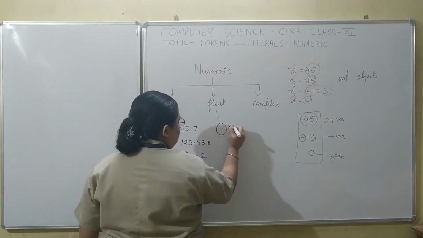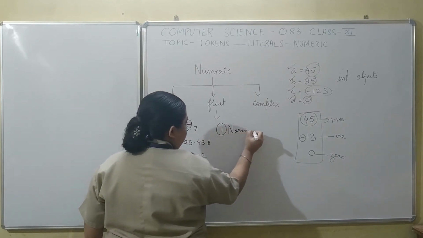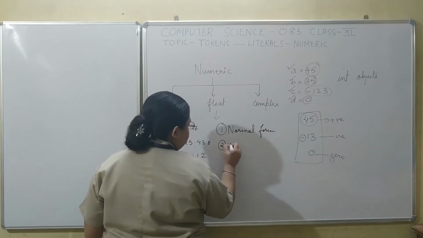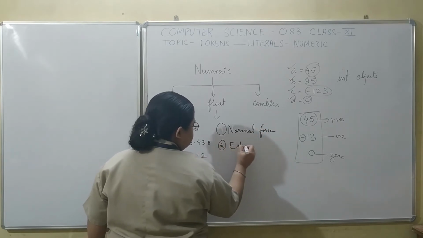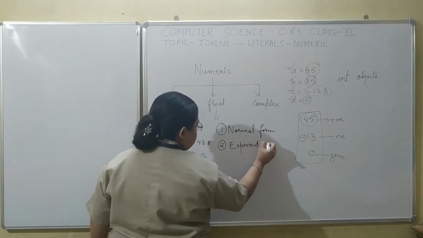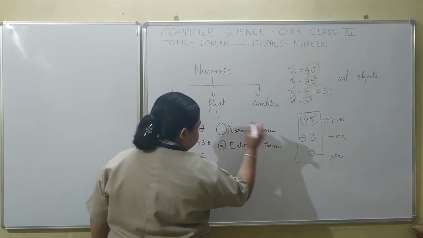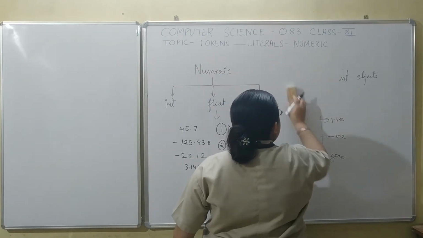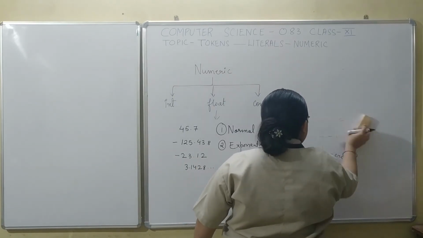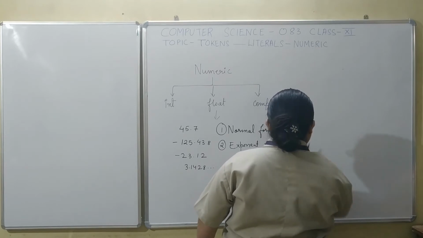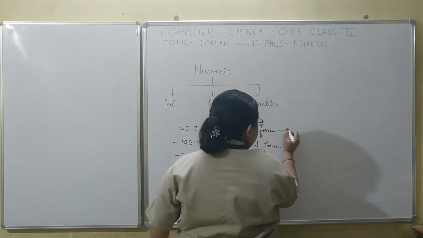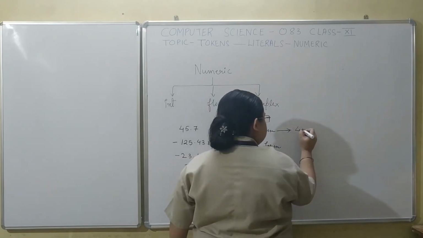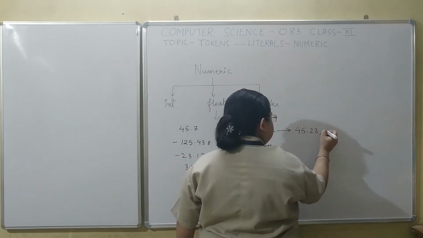One is your normal form and the second is your exponent form. Talking about the normal form, so in the normal form you normally represent floating point numbers like this.